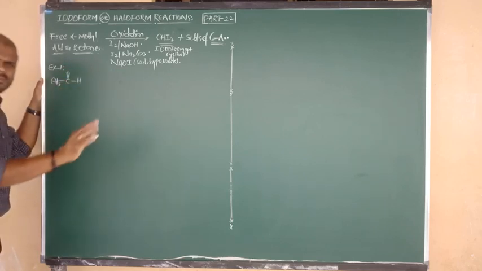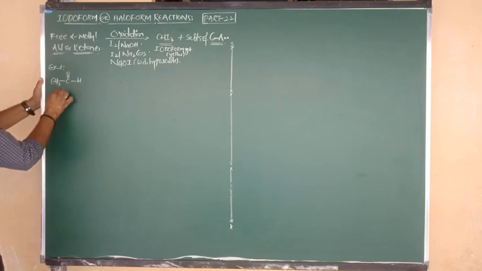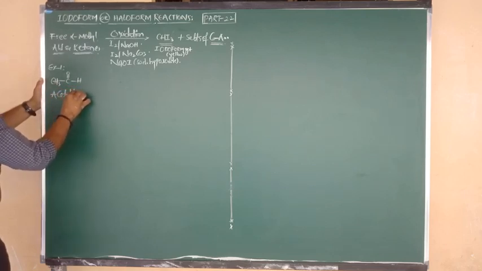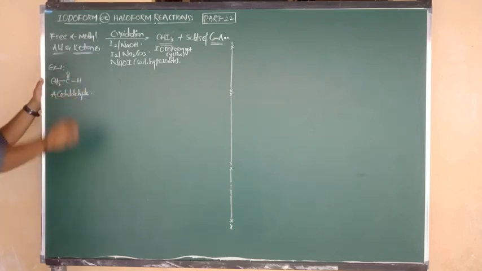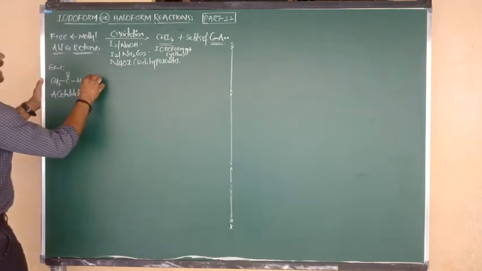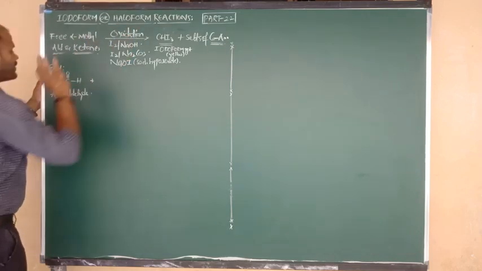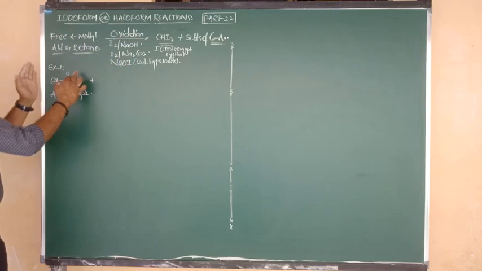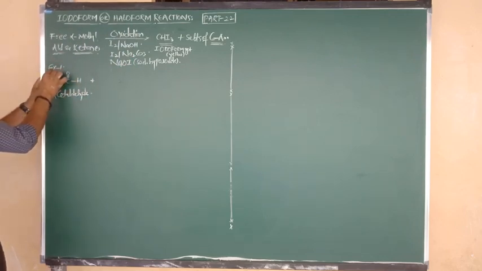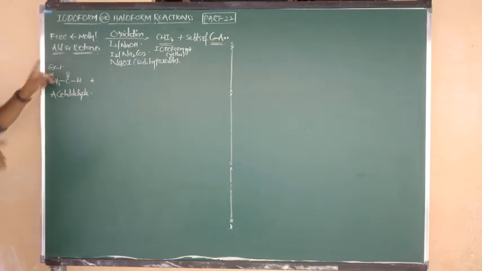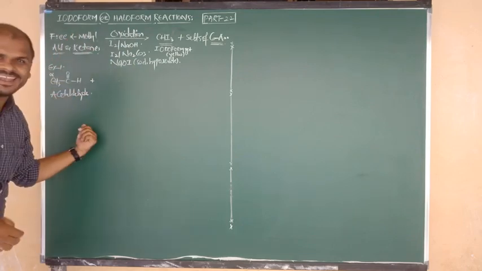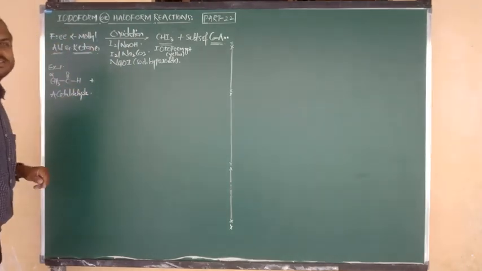CH3CHO. So this formula is nothing but acetaldehyde. Acetaldehyde has the C double bond OH functional group. The adjacent carbon is alpha, and the alpha position is methyl. So it is an alpha methyl aldehyde, and it is positive for the iodoform test.